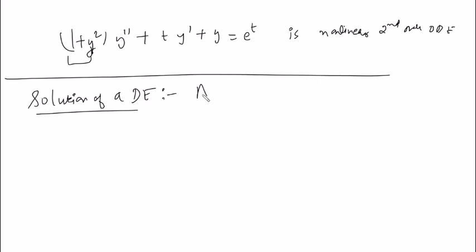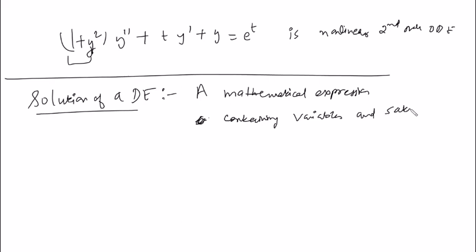So solution is just a mathematical expression containing the variables. So variables means both dependent and independent variables, and satisfying the differential equation. So you cannot just randomly write any relationship.